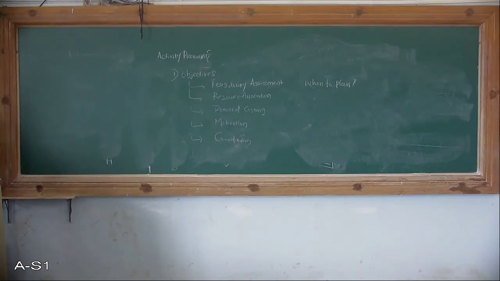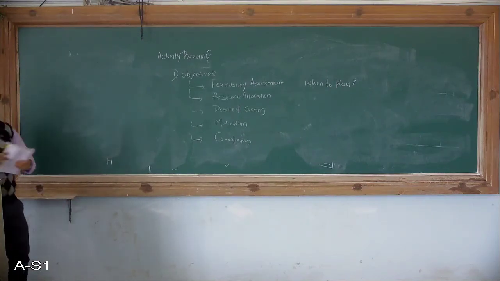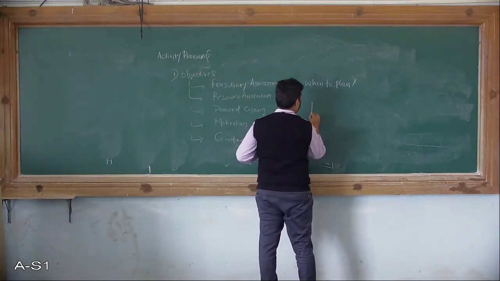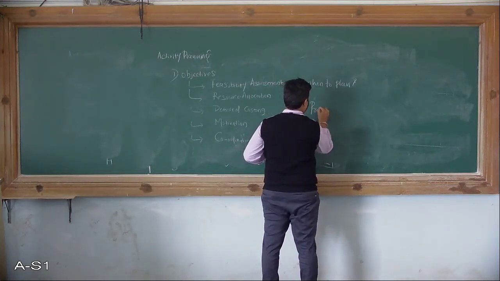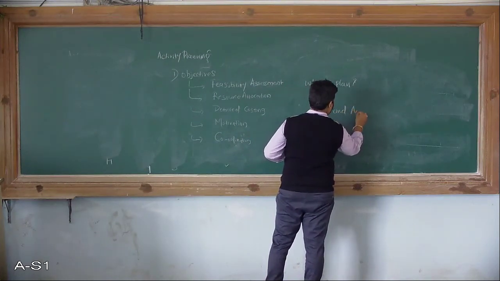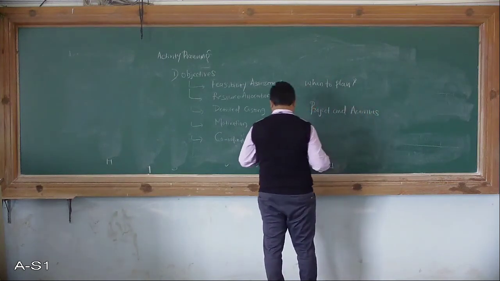Then the next one is project and activities in general. They have mentioned project and activities, and we'll discuss them.